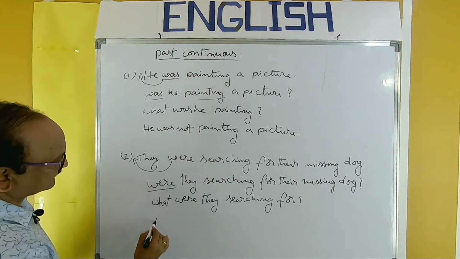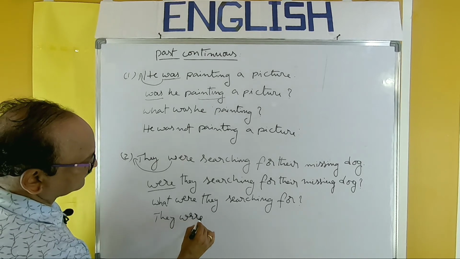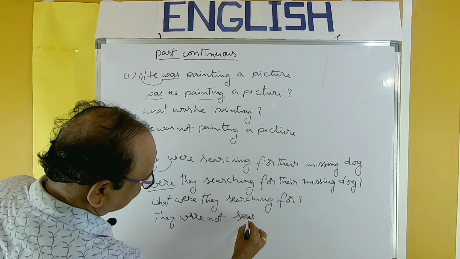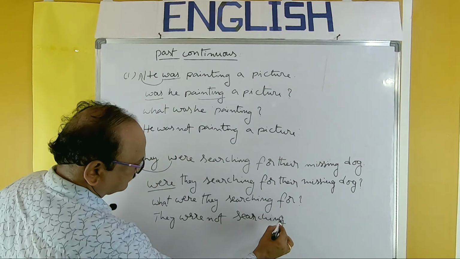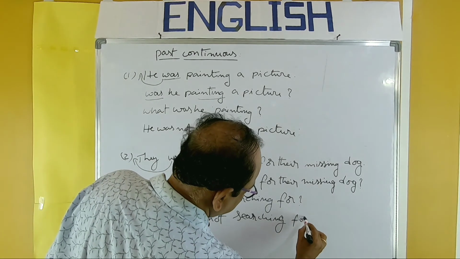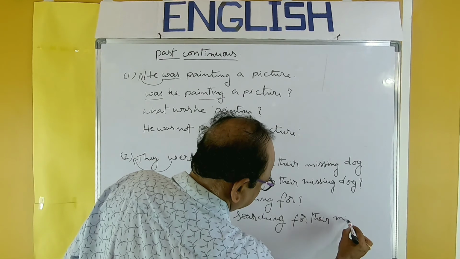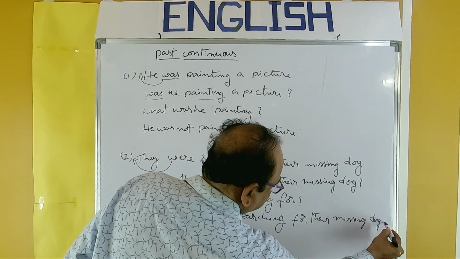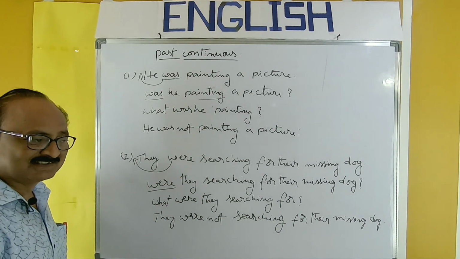And the negative form, easier one. They were not searching for their missing dog.